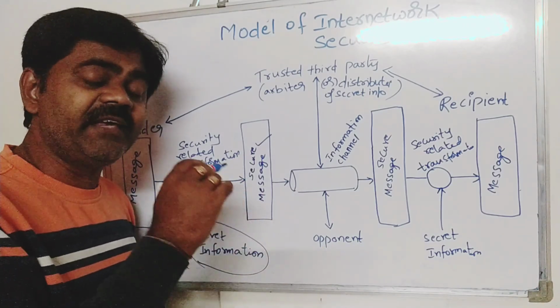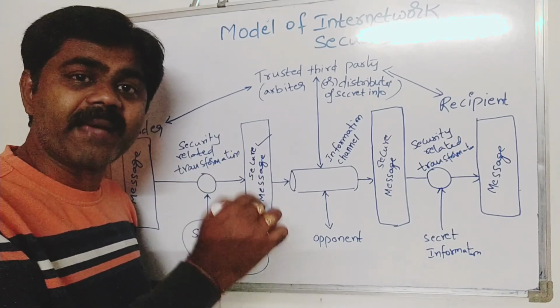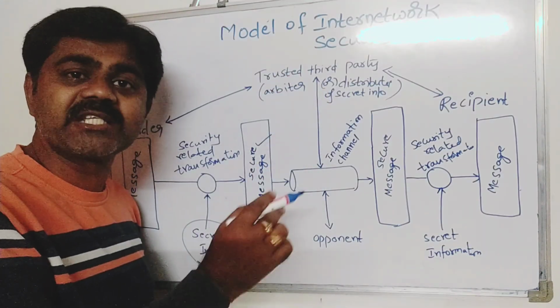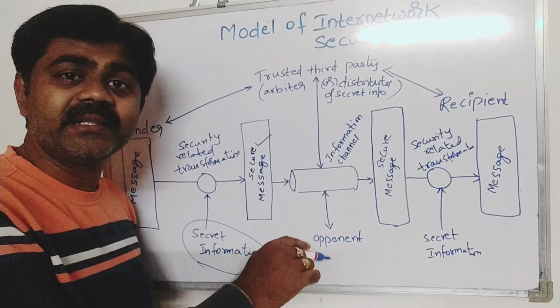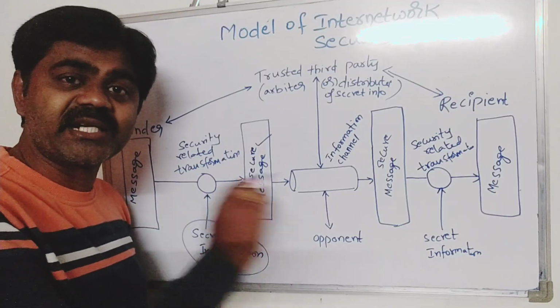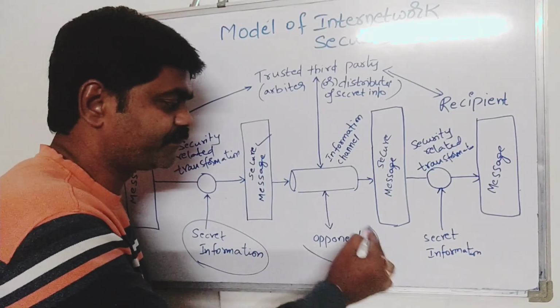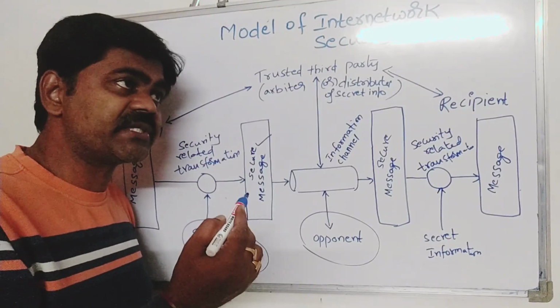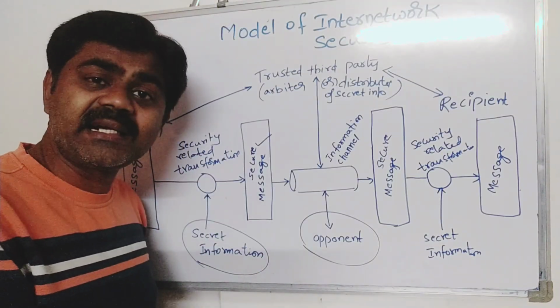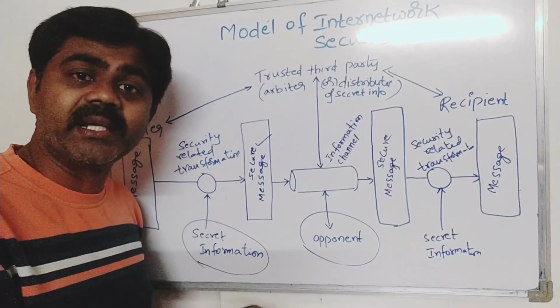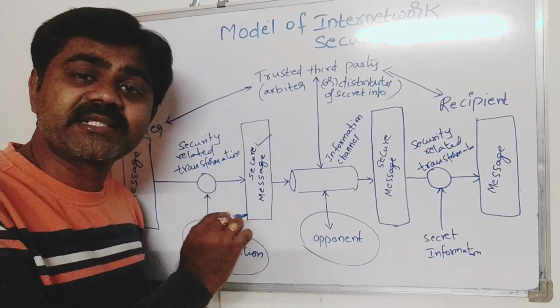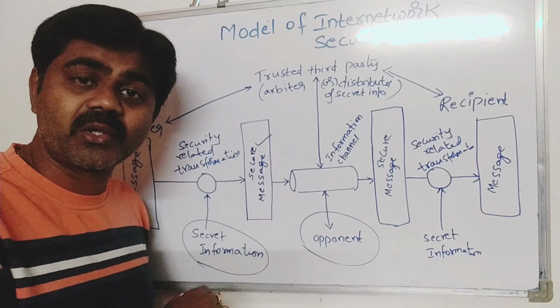If there is good, obviously there will be bad, right? Here we have a trusted third party whom both sender and receiver trust. At the same time, both sender and receiver don't know that here we have an opponent. Who is an opponent here? The opponent can be a hacker or an intruder who watches whether the information is going through the proper channel or not.